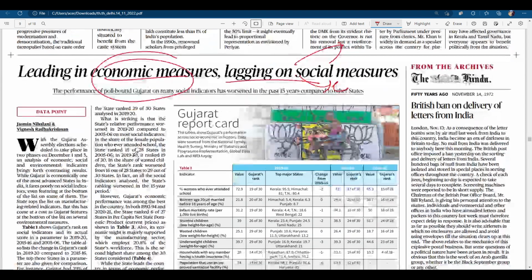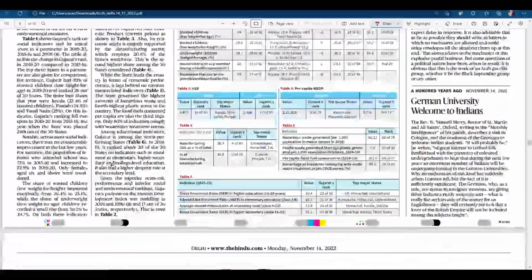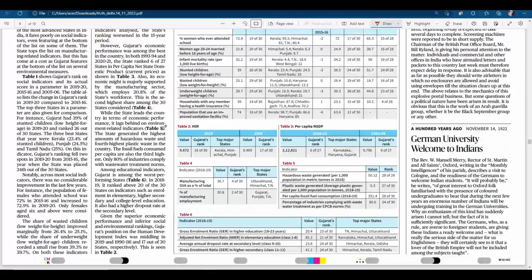Similarly, it has been seen in Gujarat also. Whatever the status is, right? Whatever, like plastic waste, okay.